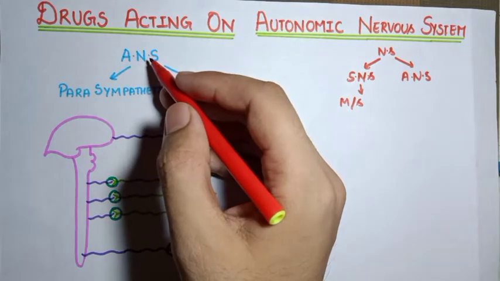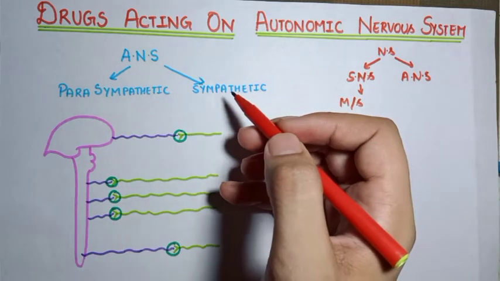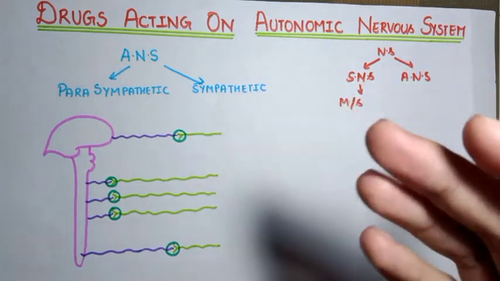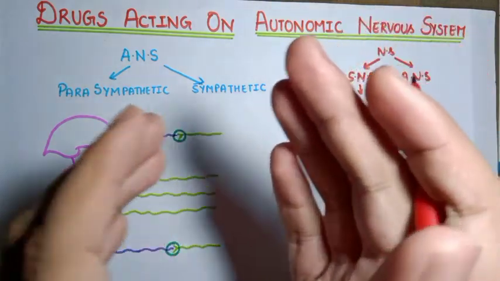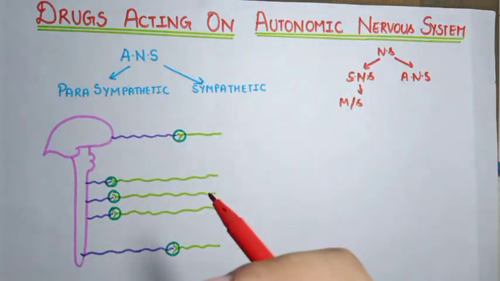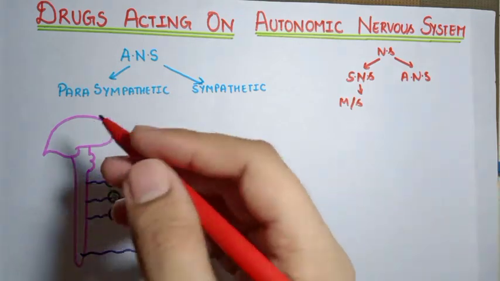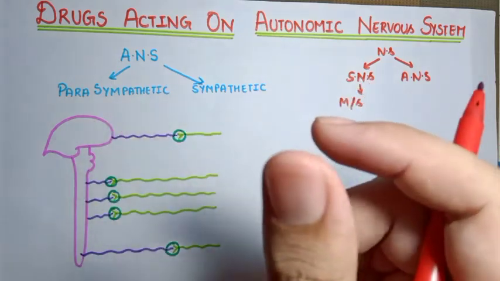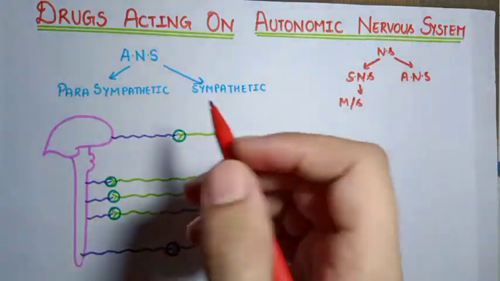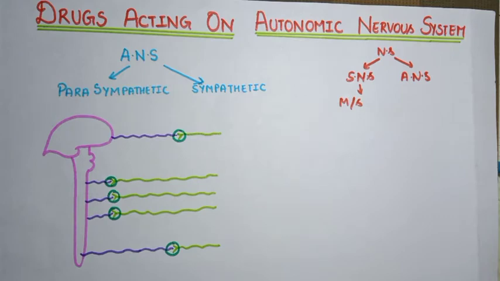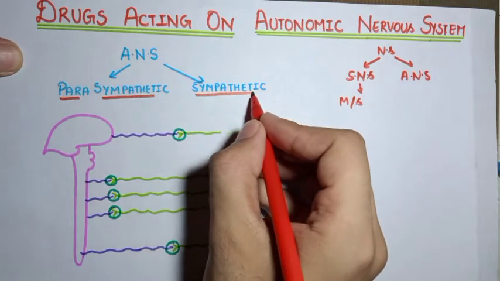Again, we have divided the autonomic nervous system into two parts: a parasympathetic nervous system and a sympathetic nervous system. By the end of this video, I am pretty sure you will clearly define the function of the parasympathetic and the sympathetic and easily differentiate them. So let's start with the autonomic nervous system, which is the main concern in this video.